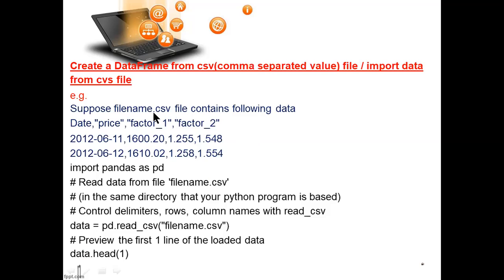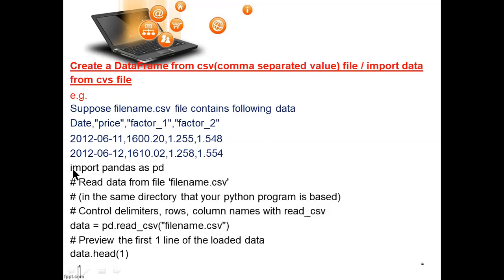Suppose file name .csv. You have to save your file with the CSV extension. This practical also, in the next class I'll explain. The file contains the following data. You have to make one Excel file with tabular form data stored in it. Then you have to save your file with the name .csv. What is CSV? It is a comma separated value.